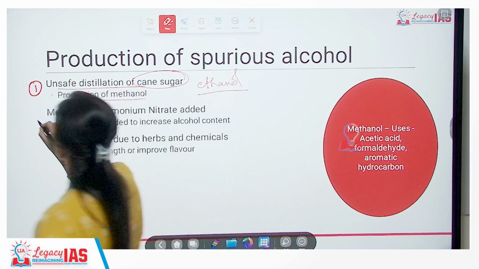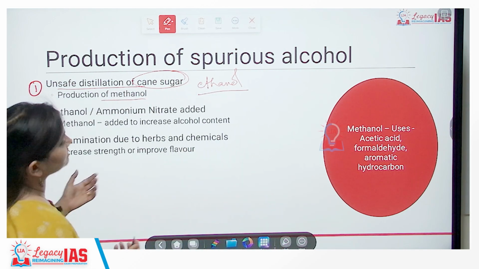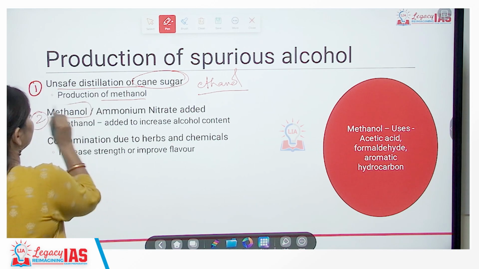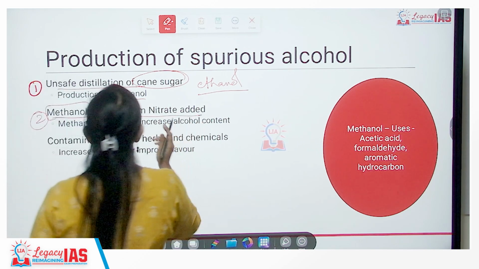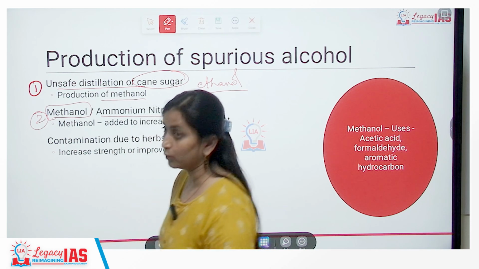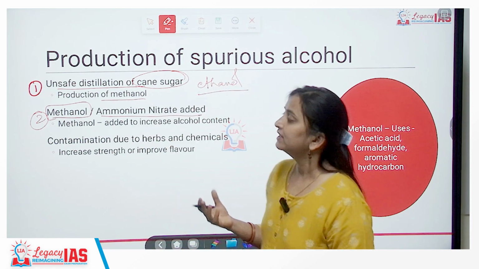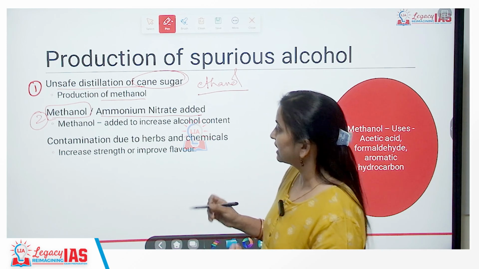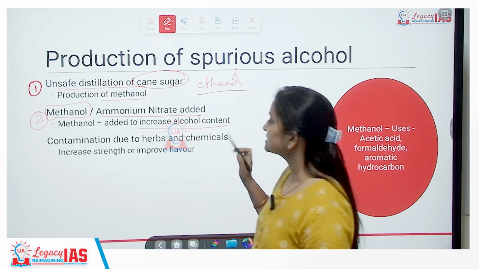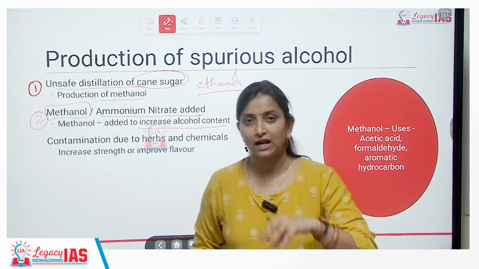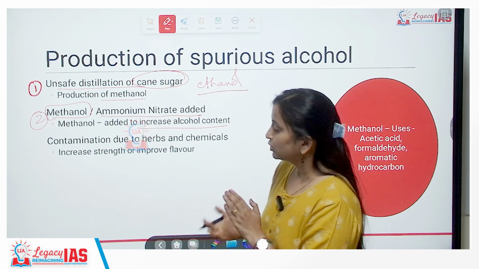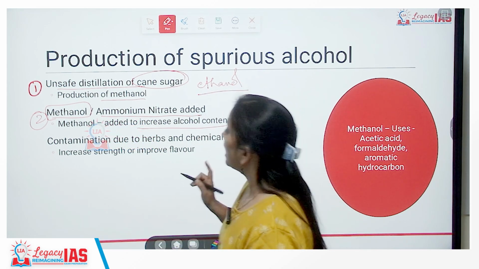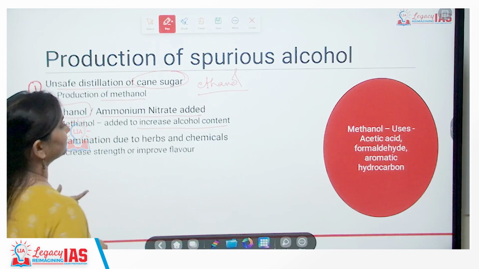Now talking about the second reason why methanol is present: methanol or ammonium is added to alcohol. Why is methanol or ammonium added? This is added to increase the intoxicating effect, or basically to increase the alcohol content. If you are adding methanol to proper ethanol, you are increasing the alcohol content. With ammonium nitrate, we have more or less the same problem.